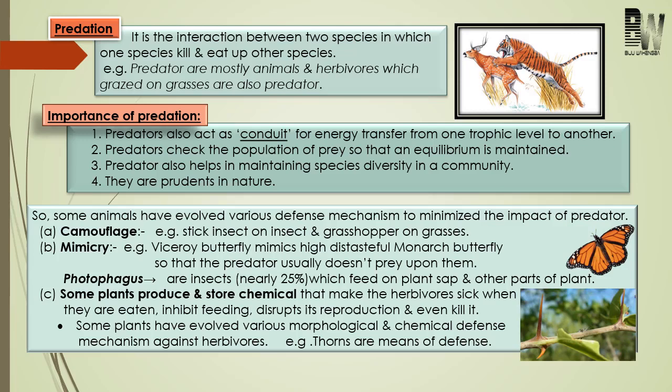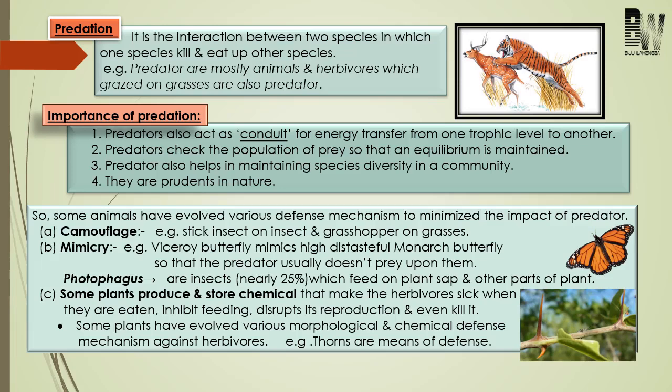So these are the importance of predator. Now come to next point. Prey possess many characters to defend or to minimize the impact of predator. For example, camouflage. Some animals can change their color, and even show modification in their body structure to avoid being detected by the predator.